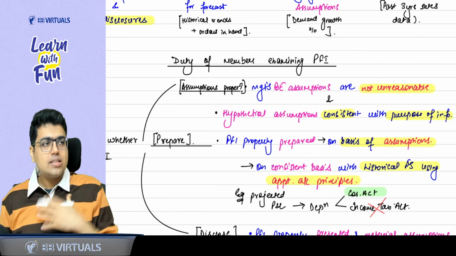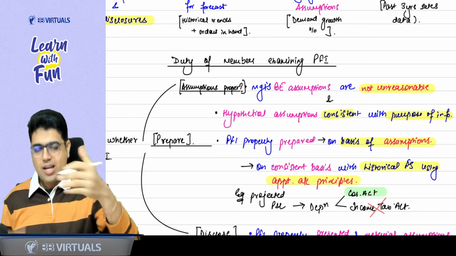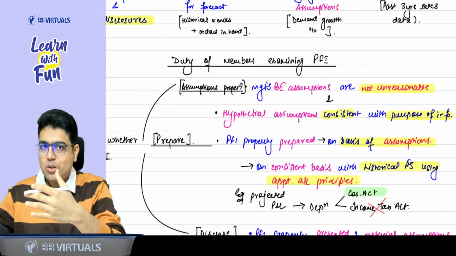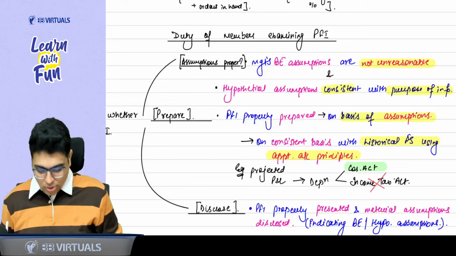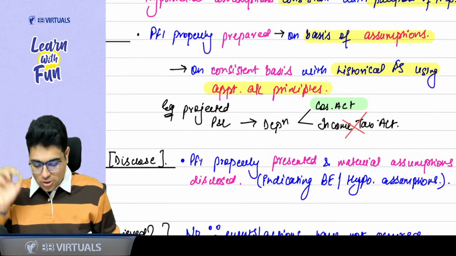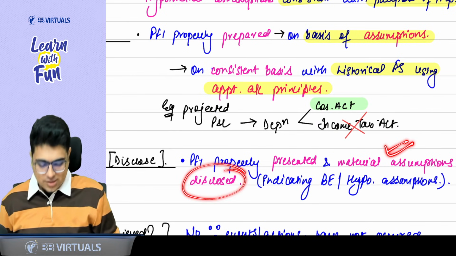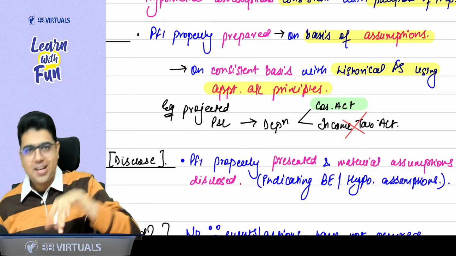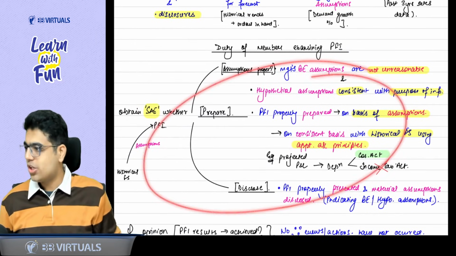Last thing that I want is once the PFI is prepared, it should disclose. I know the assumption, management know the assumption, but users should also know the assumption. So it should disclose the assumption. So PFI is properly prepared and all the material assumptions are disclosed. That means best estimate and hypothetical assumptions are disclosed. So this is your favorite question of ICI.